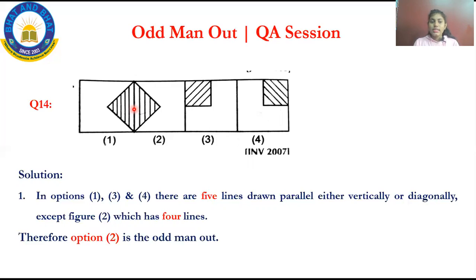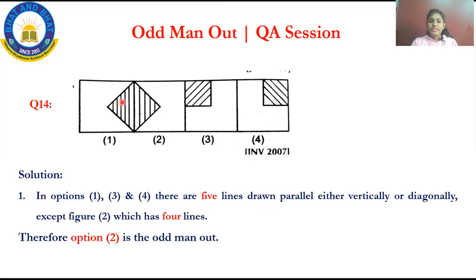I'll repeat once. Look at the figure carefully. Go through each and every option. The first figure is having 5 lines. Leave the darkened circle. Look at the screen I'm pointing out. Leave the darkened circle because it is used to draw the further figure. Count the number of lines. The first figure is having 1, 2, 3, 4, 5. It is having 5 lines.